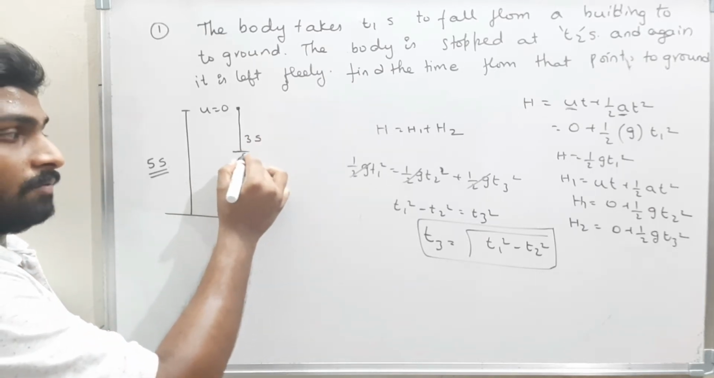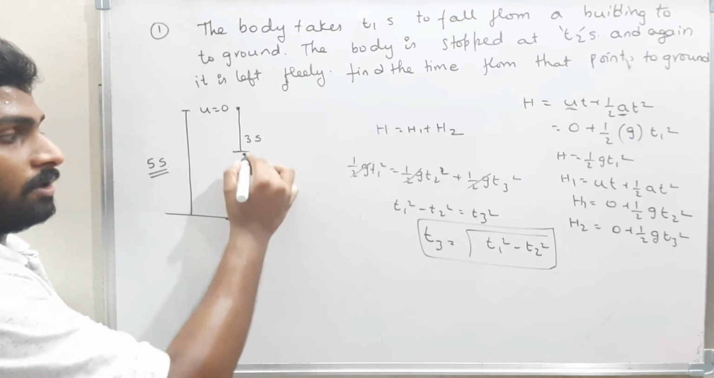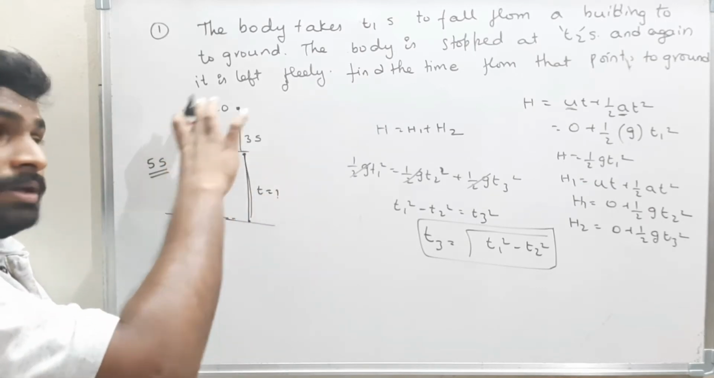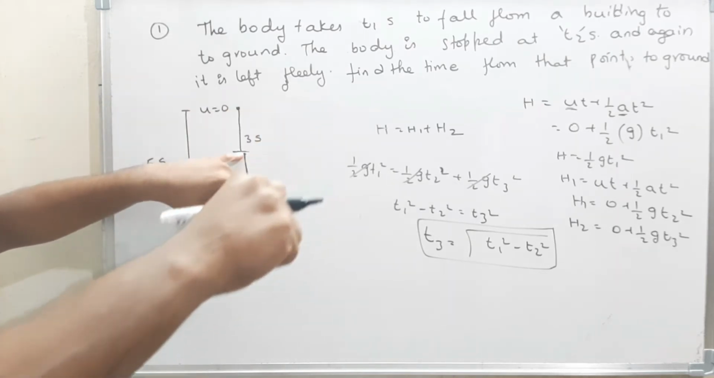From here again they left the body to reach the ground. Now they told to find the time taken by the body here. See, total time is 5. The time the body is left freely is 3. Again they catch the body here and they left it again.